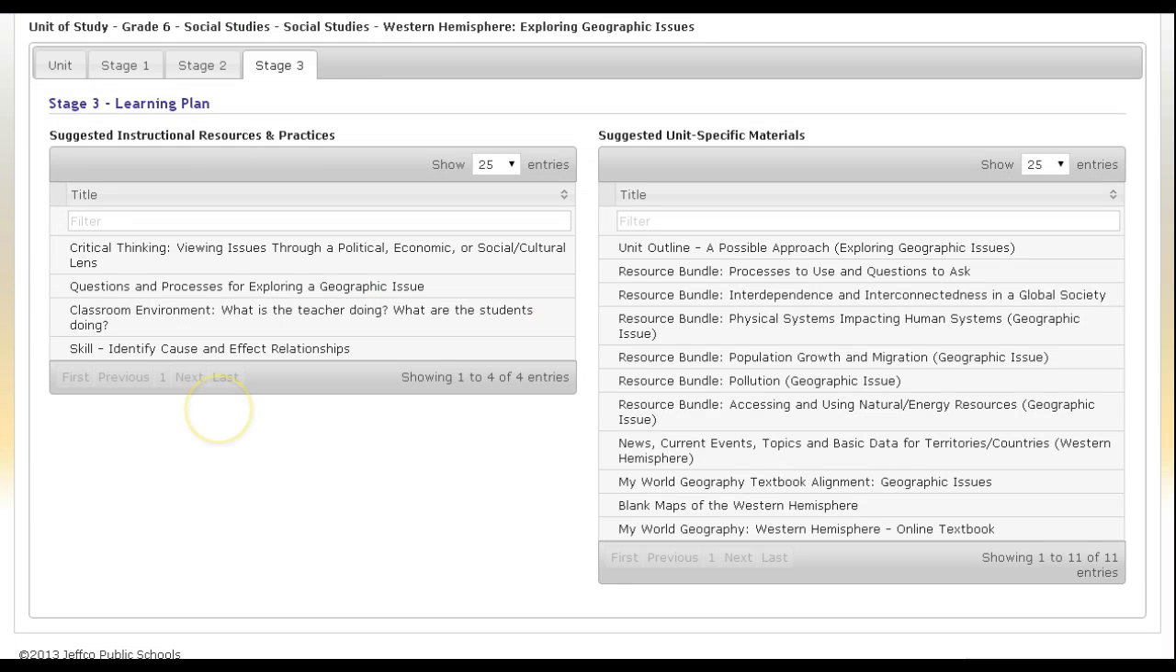So I hope this has been helpful for you, and you are successful in planning and engaging students in what's going on today in the world in the Western Hemisphere.